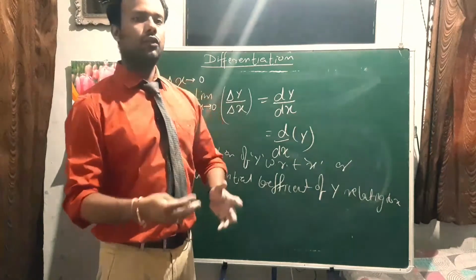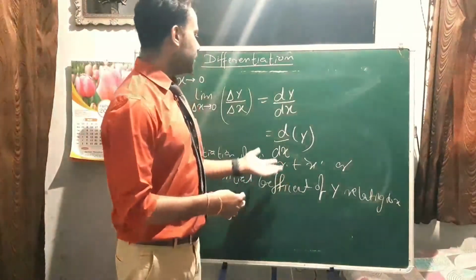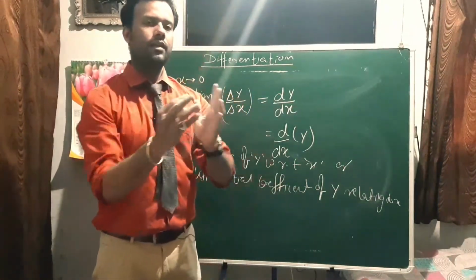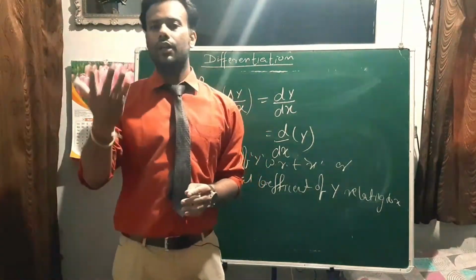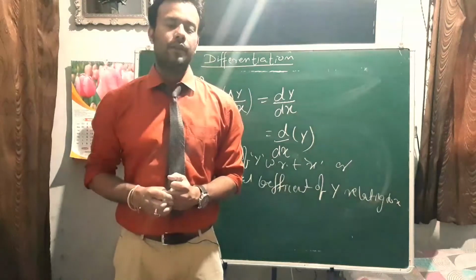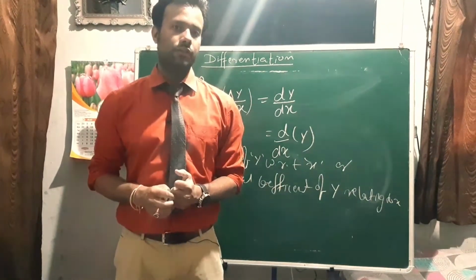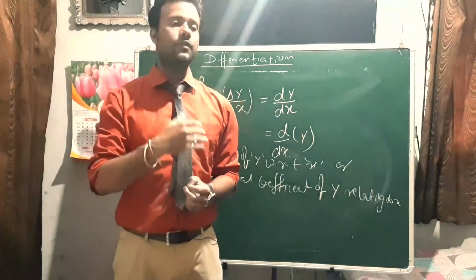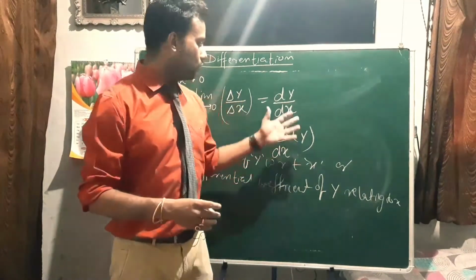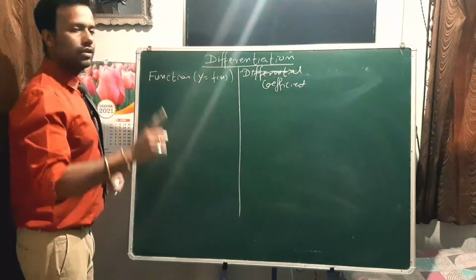Now how do we calculate this dy by dx? Right, we can easily find the value of del y by del x by putting the value of x and y. But now the thing is changed, we are calculating dy by dx. So how do we change? So we have some formulas to solve this part. Very first case,